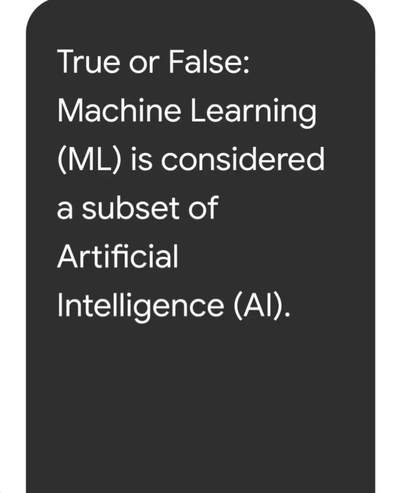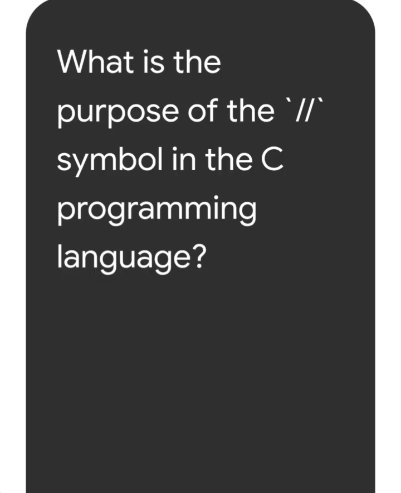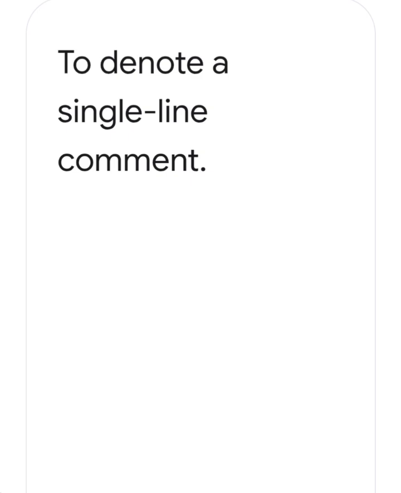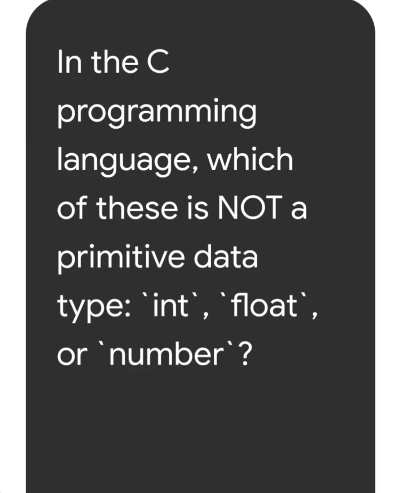Next question. True or false, machine learning ML is considered a subset of artificial intelligence. Its answer is true. Next question. What is the purpose of this symbol in the C programming language? Its answer, to denote a single line comment. Next question. In the C programming language, which of these is not a primitive data type: int, float, or number?